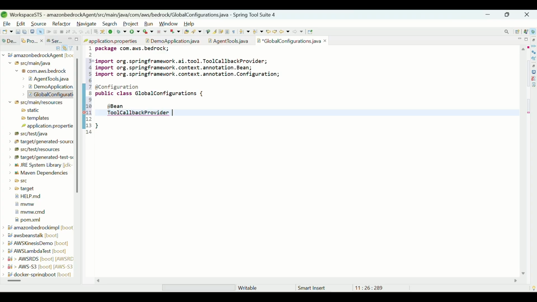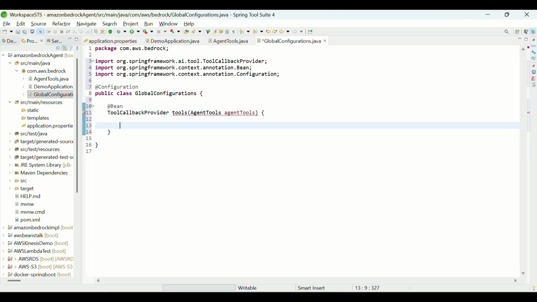Okay, and we can rename this as tools. Okay, and now we need the tools, right? What we have created. So we can put here agent tools.